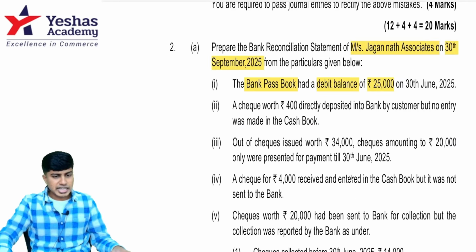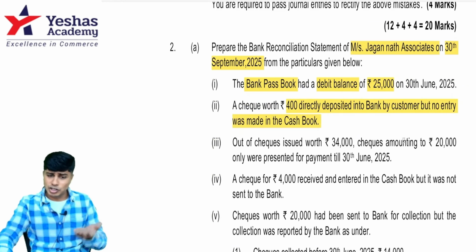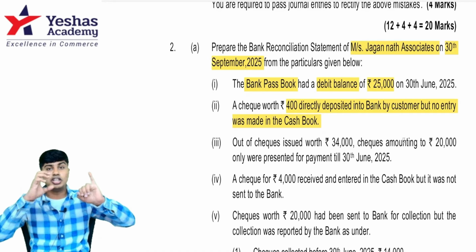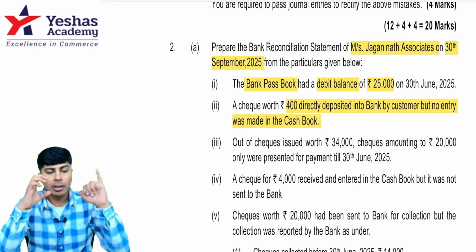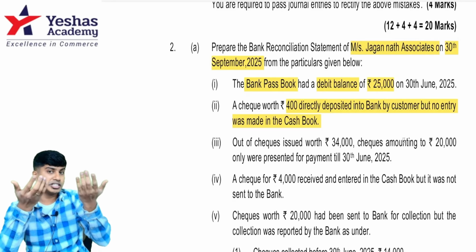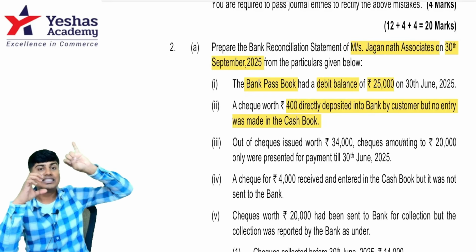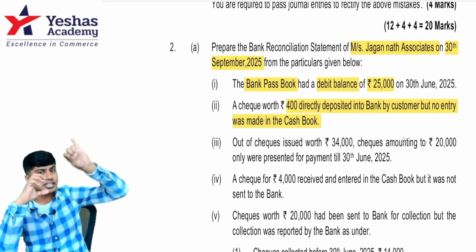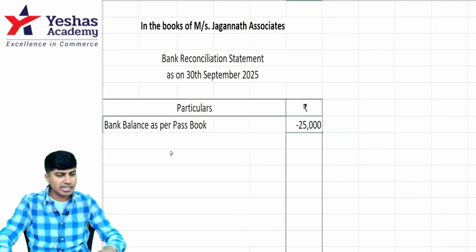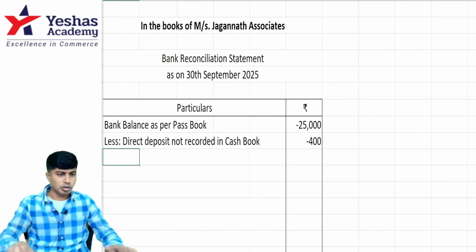Going further, cheques worth rupees 400 were directly deposited into bank by a customer, but no entry is made in the cash book. So when my customer directly deposited a cheque of 400 into my bank account, my cash book has not changed because I didn't make the entry in my cash book, but my banker has increased my passbook balance. So the passbook balance has increased, the cash book has not, because we have not made any entry. The changes are being made in the passbook. So the passbook balance has to be decreased to match. So I'm going to write it as a less item. This is direct deposit not recorded in cash book, minus 400.